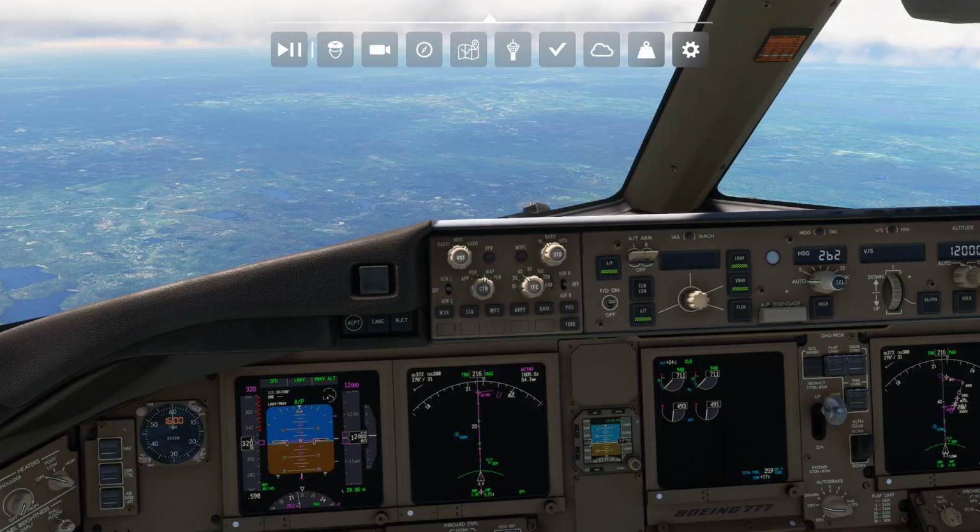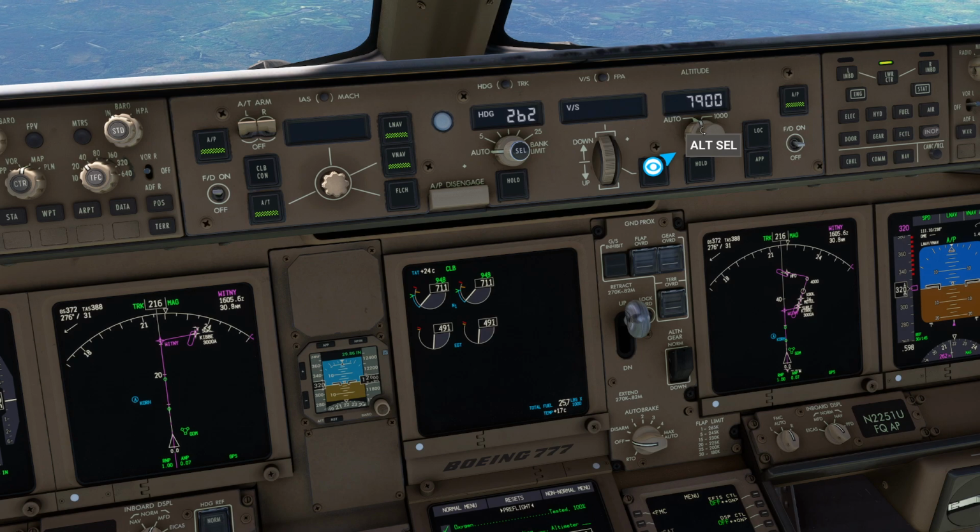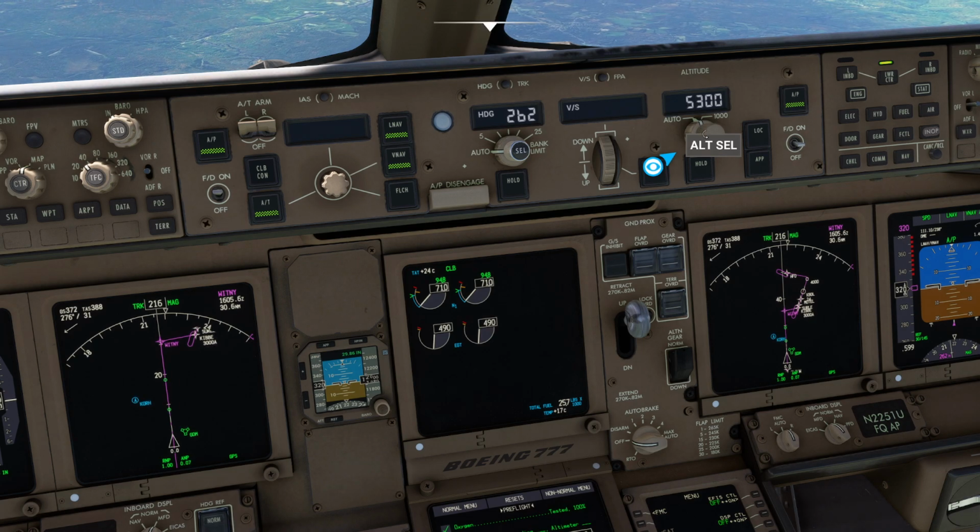Interesting. Yeah, Red 64, descend and maintain 5,000. There it is. It was just being slow. Descend, maintain 5,000, Red 64.